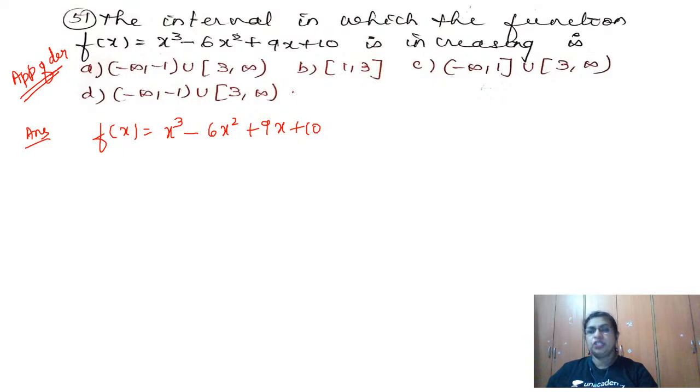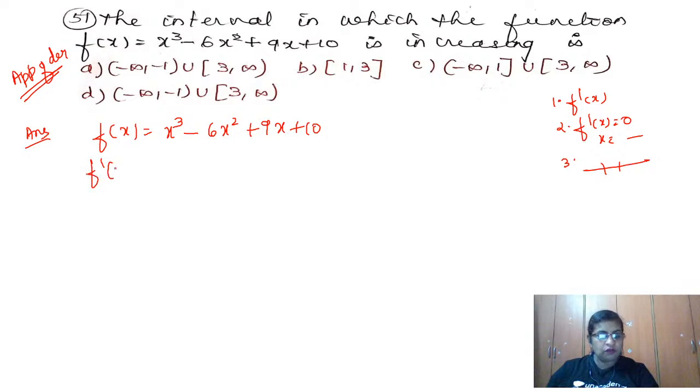I'm going to teach you one shortcut. For that, the step is first to find f dash of x. Then the second step is you put f dash of x equal to 0, and you will get the critical points, x is equal to. Then the third step is to plot the critical points on the number line, then I will give you the shortcut. So quickly let us write what it is now.